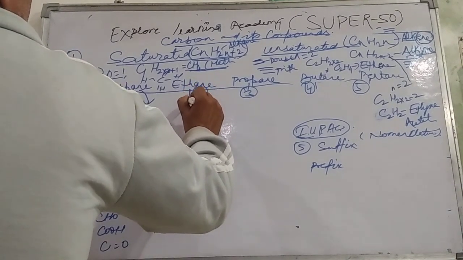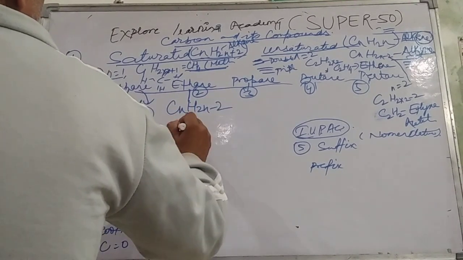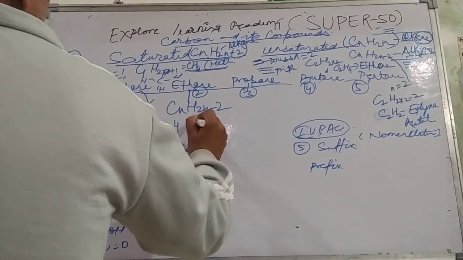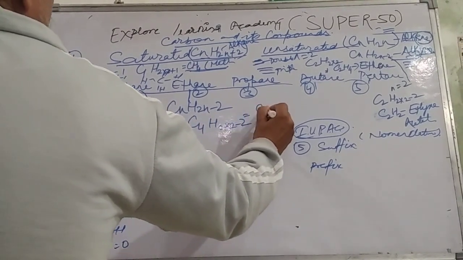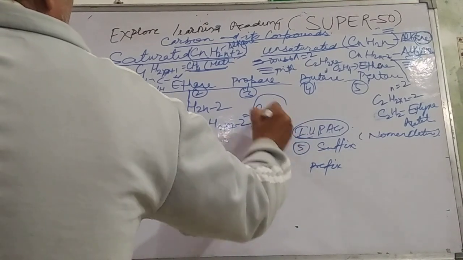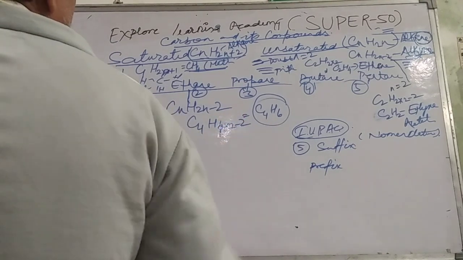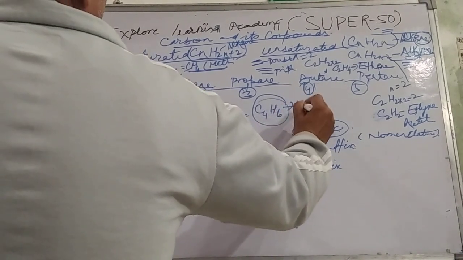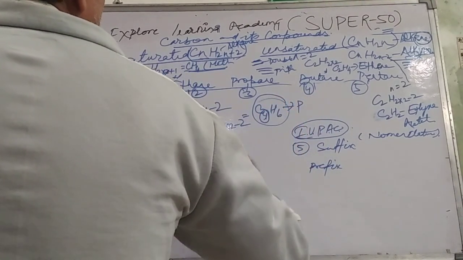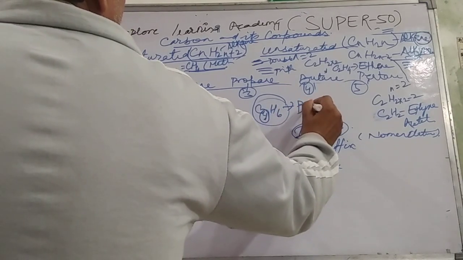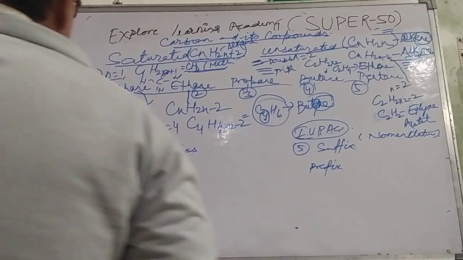For example, if you take the example of the unsaturated compound of the alkyne group, CnH2n−2, and we put the value of n equal to 4, then it will become C4H(2×4−2). It will be C4H6. Methane, ethane, propane and butane: on number 4 is called butane, and with the suffix yne, it will become butyne.